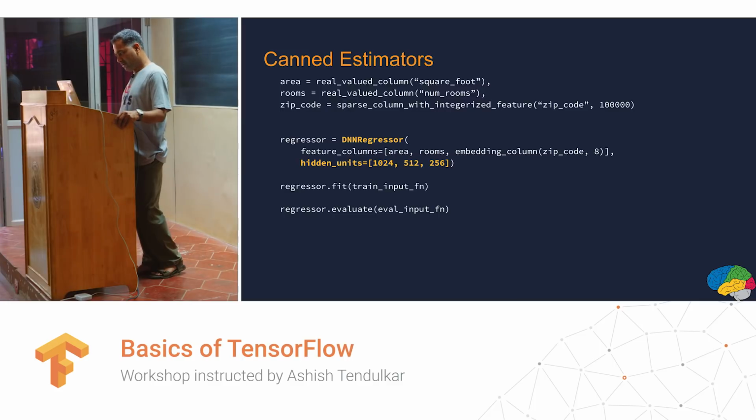Okay, I just change the regressor to DNN regressor, right? I just have to change to the DNN regressor and put hidden units, and I have a neural network model. Nothing else changes, only these two changes, and I get a new regressor. It's very easy. For people who are starting in machine learning, who do not know much about it and want to use it as a black box, this is a great way of doing it. I talked about embedding columns, so you can also use embeddings. Embeddings are done through neural networks, a single layer neural network.